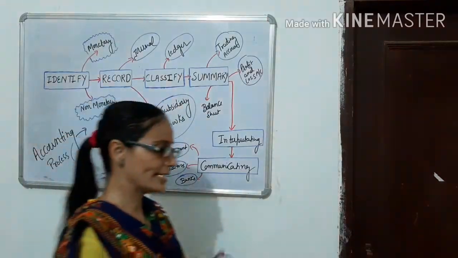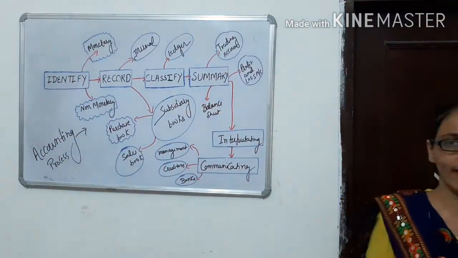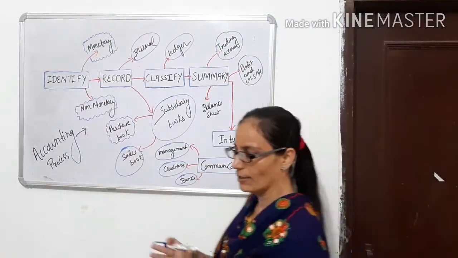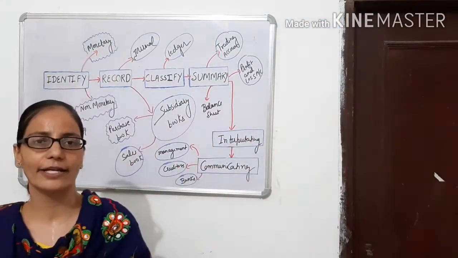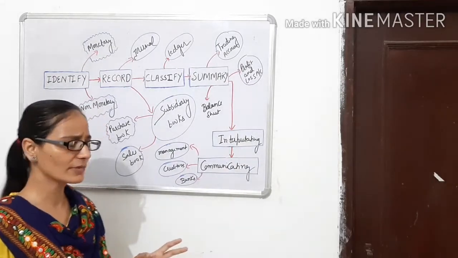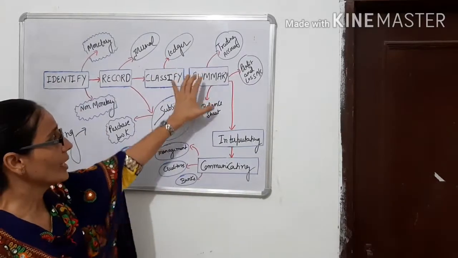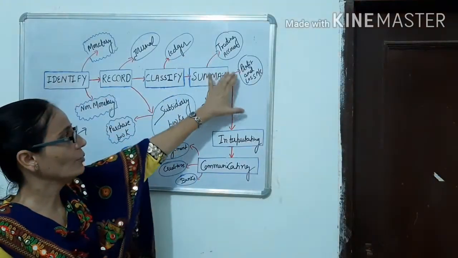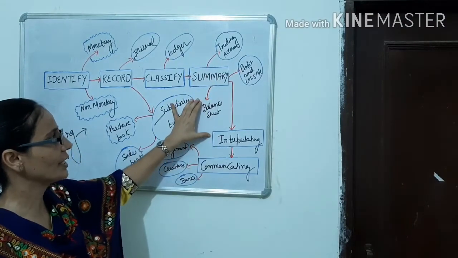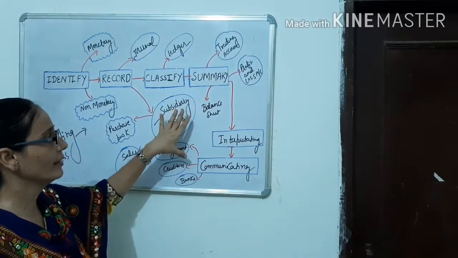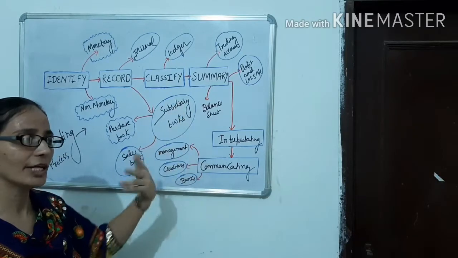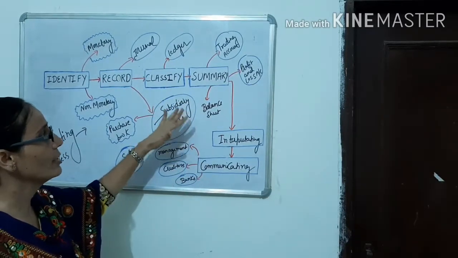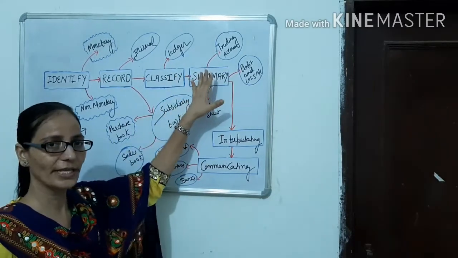Summary means presenting the classified data in such a way that the management can find out any kind of conclusion. It means that in the summary form, the trading account, profit and loss account and balance sheet are prepared. Why are they prepared? Once again, here a question arises, why are they prepared?